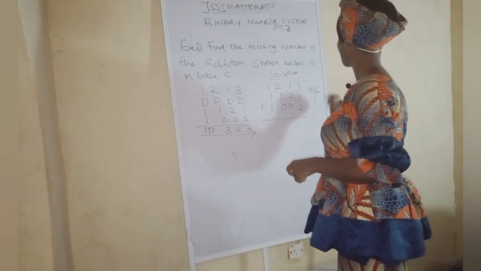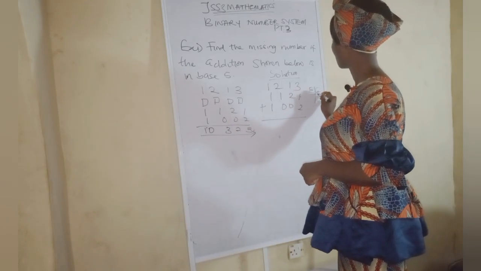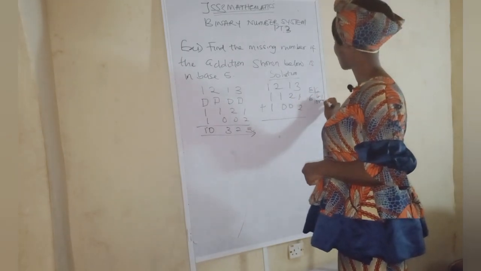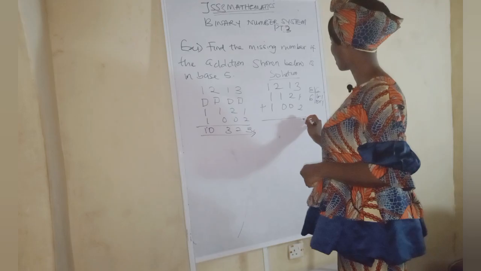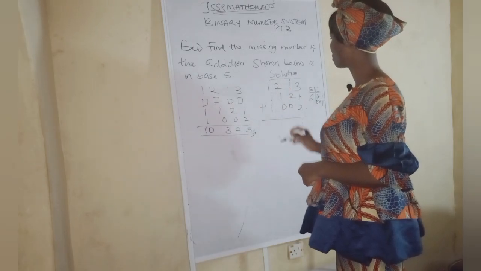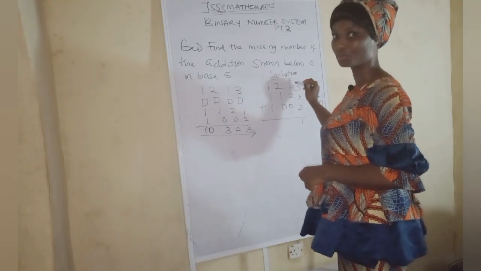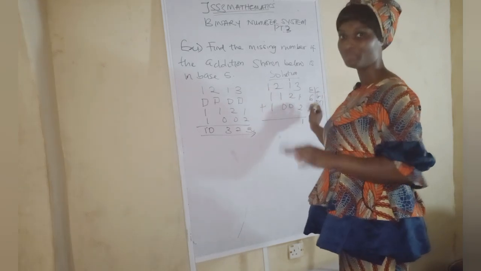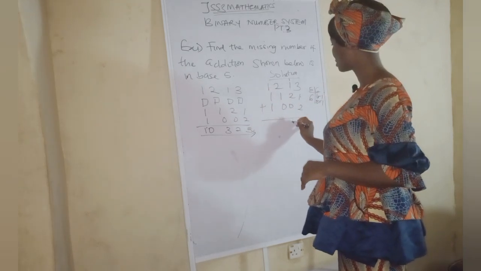So now, let's go. 6 divided by 5 is 1, remainder 1. So we have 1 here, and we raise the other 1 up. 1 plus 1 is 2. 2 plus 2 is 4. Do you get it now? 4 is less than the base, which is 5, so we are going to put that here.